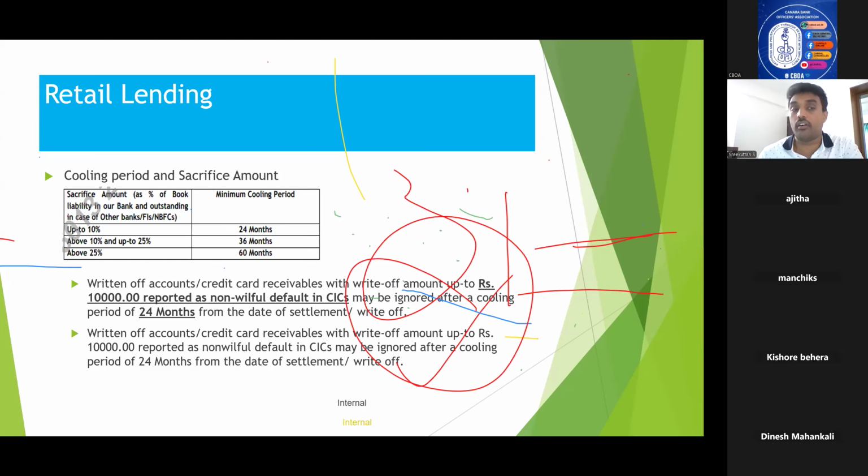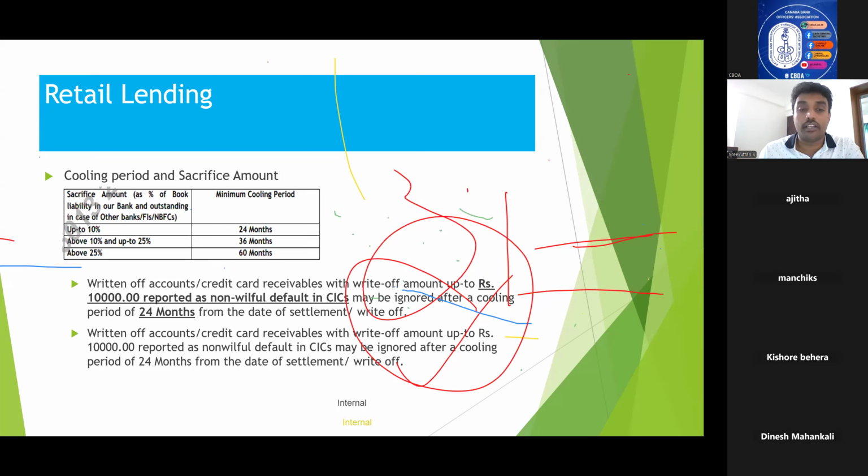The sacrifice amount is also written there. How is the sacrifice amount to be calculated? It is the percentage of book liability in our bank and outstanding in the case of other banks. That means if the customer's write-off is with our bank, the sacrifice amount percentage has to be considered as a percentage of book liability. And if it is with other banks, it has to be considered as the percentage of sacrifice amount, that is the written-off amount to the total outstanding. If it is up to 10%, the minimum cooling period required is 24 months. If it is above 10% and up to 25%, it is 36 months. And if it is above 25%, it is 60 months.